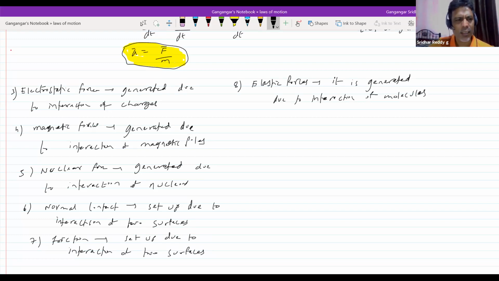Like this, these are the different types of forces you come across. Next, electromagnetic force, the last one.